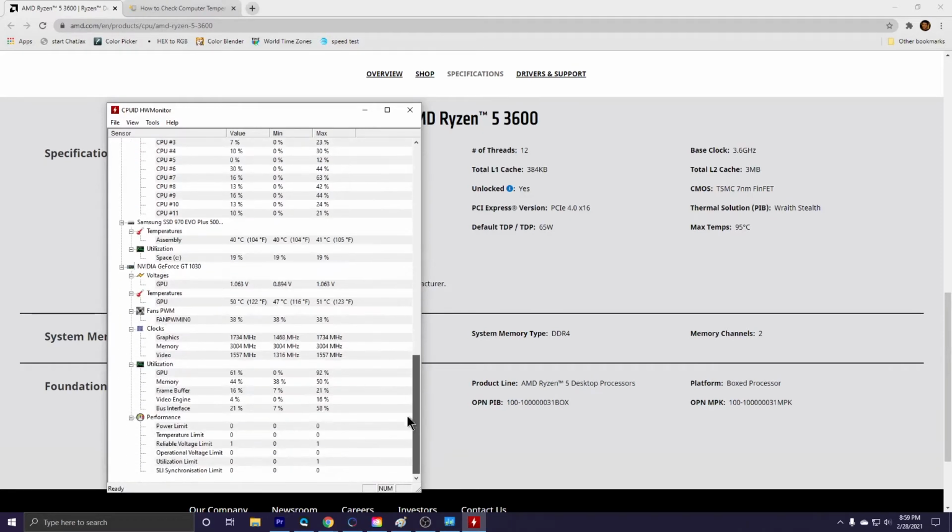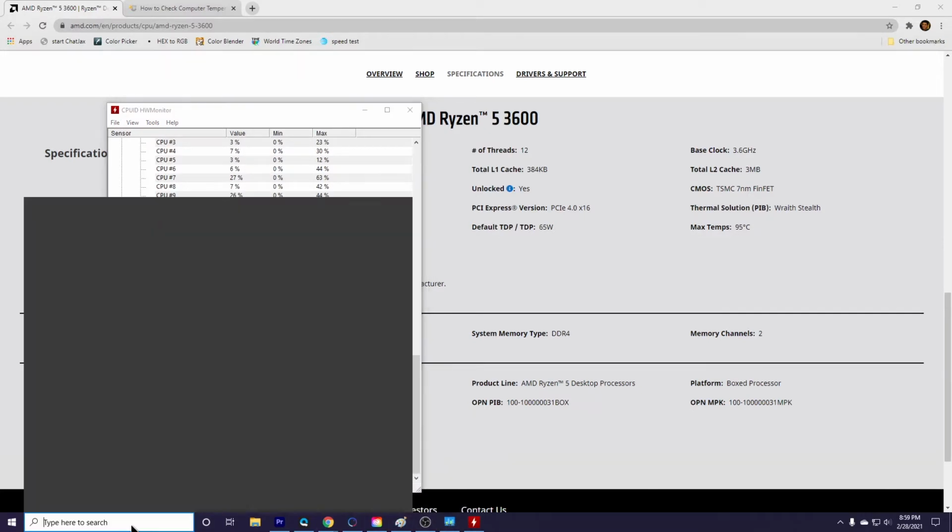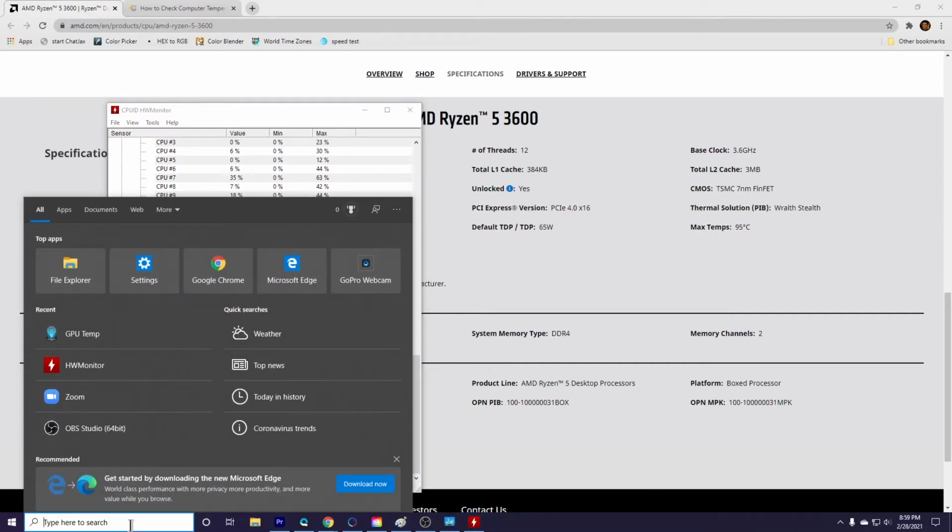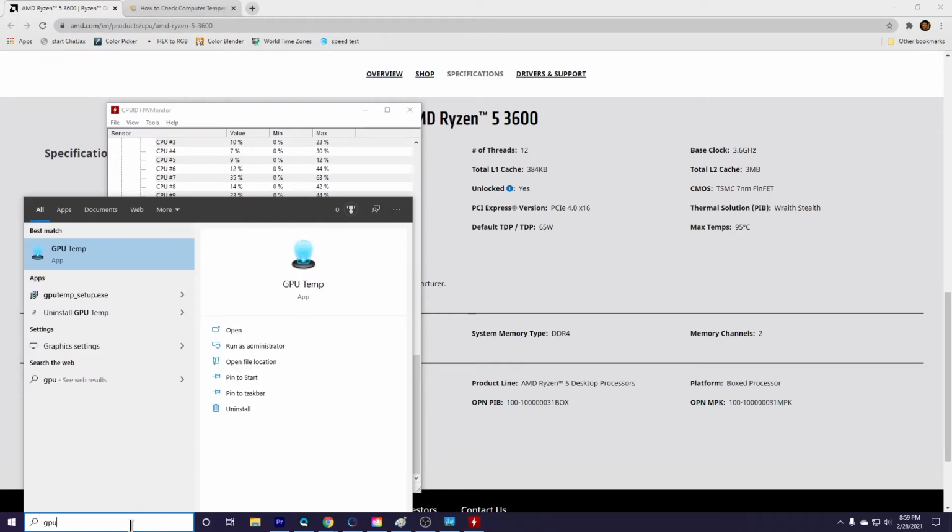We look at some other things right here, like the GeForce, my GPU. You can see that it's at 50. This might not tell you much about the GPU, but I have this other app called GPU Temp, and you put that right there, and it pops up right here.